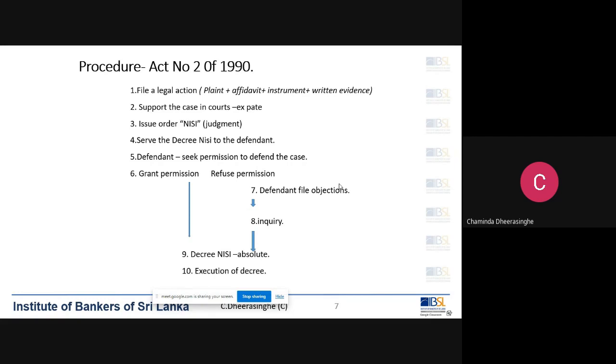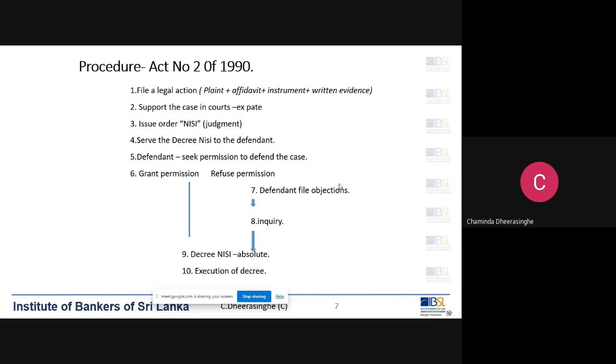So for example, we say in the plaint that we have granted a loan of 5 million. The customer entered into a written agreement that we annex to the plaint, and we say as per the agreement, he agreed to pay 10% interest per annum.